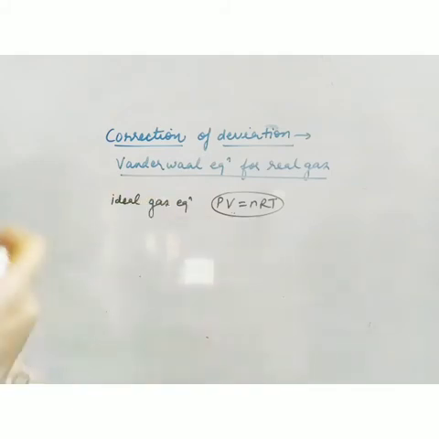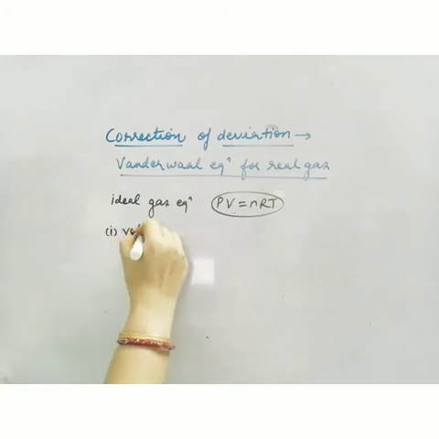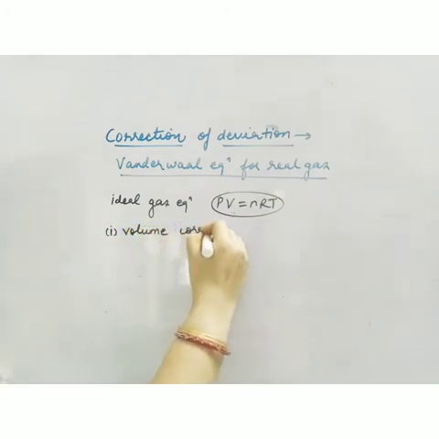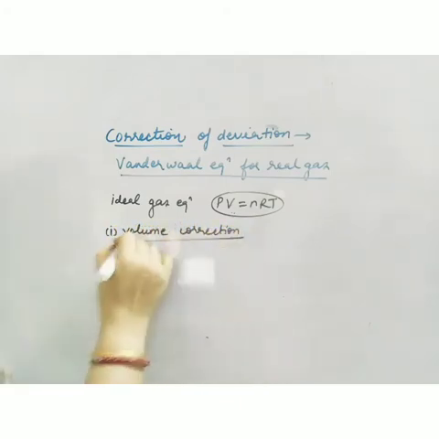Because whatever gases exist around us, they are real only. They will not obey this equation. So we are making corrections in this equation so that the equation is valid for ideal gases and for real gases also. Now what are the corrections? The first correction is volume correction. We'll make some correction in the volume.